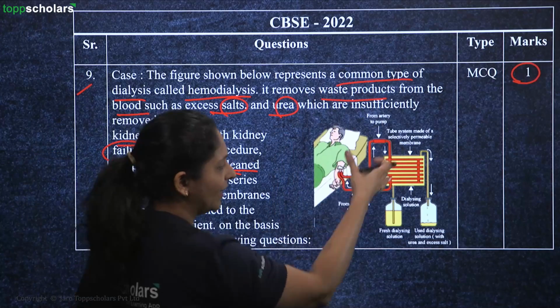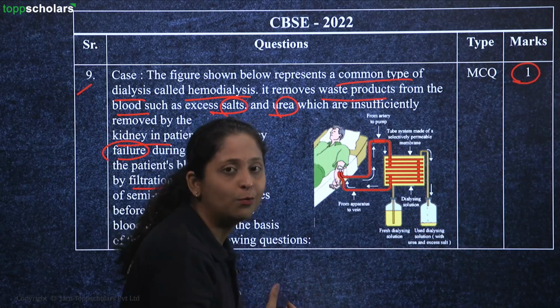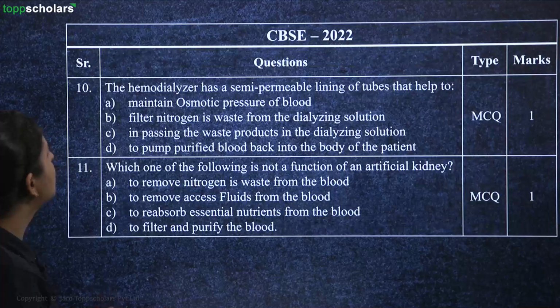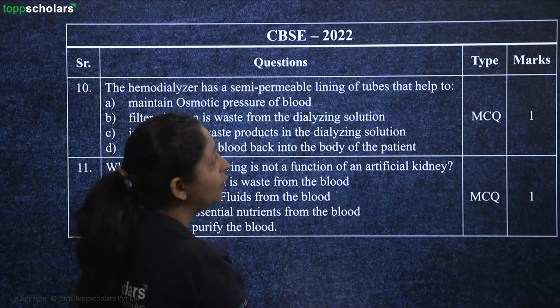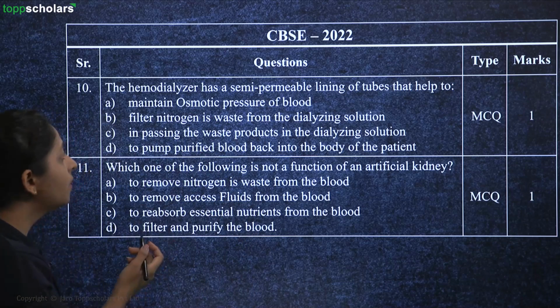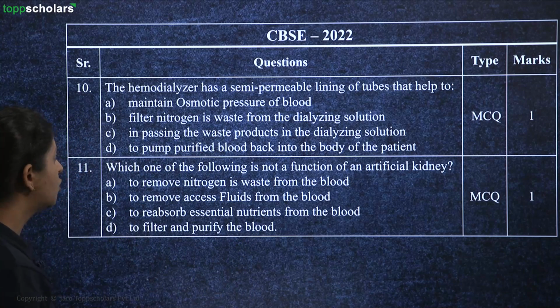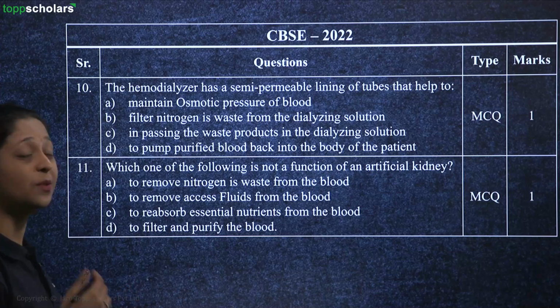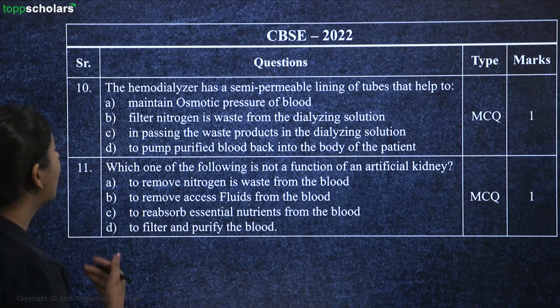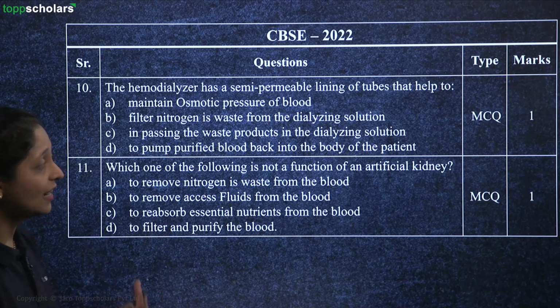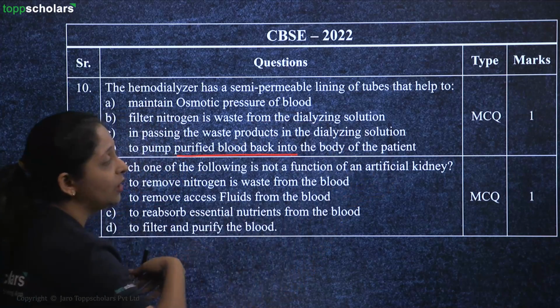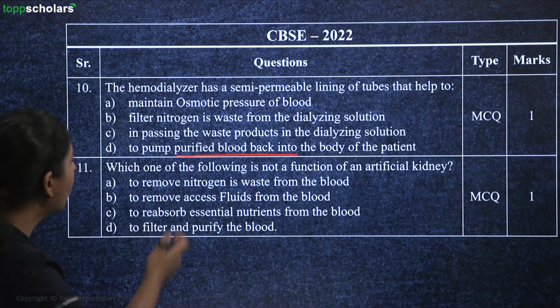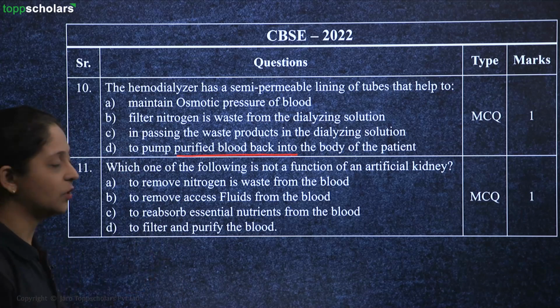There is also a diagram provided explaining the whole procedure, right? So the question here is, the hemodialyzer has a semi-permeable lining of tubes that help to do what? Maintain the osmotic pressure, filter nitrogenous waste from the dialyzing solution, then passing the waste products into the dialyzing solution, and pump purified blood back to the body of the patient. So accordingly, you have to answer the question, right?